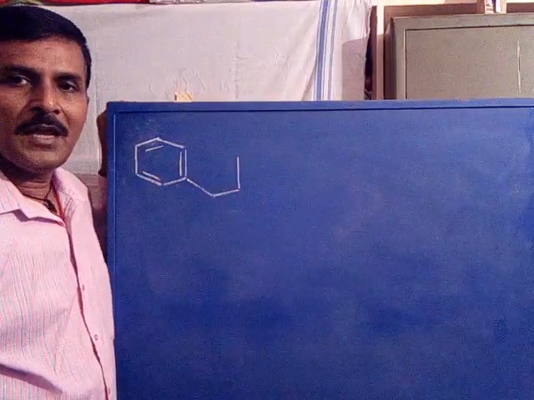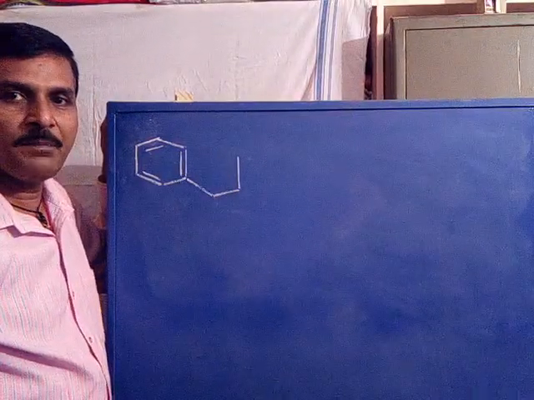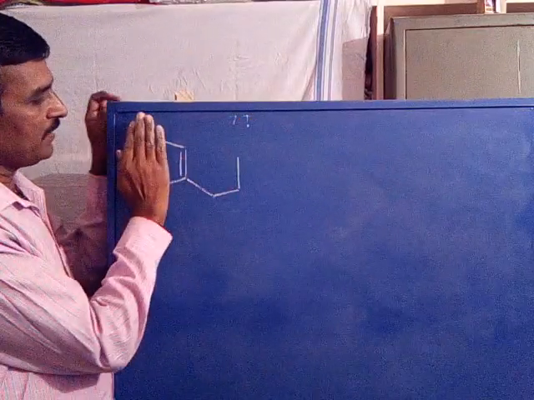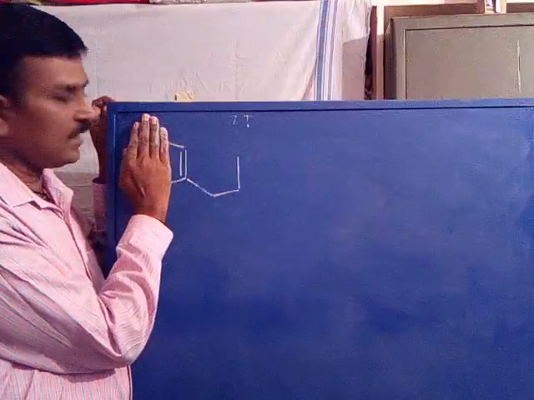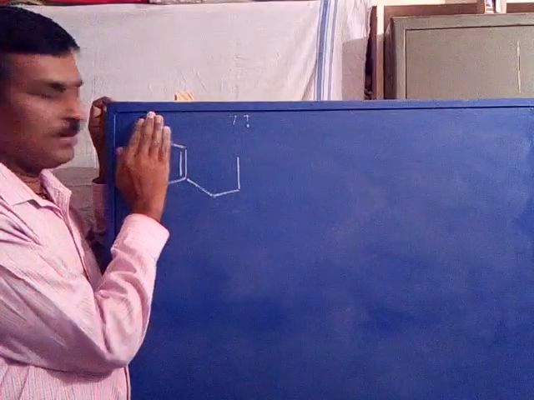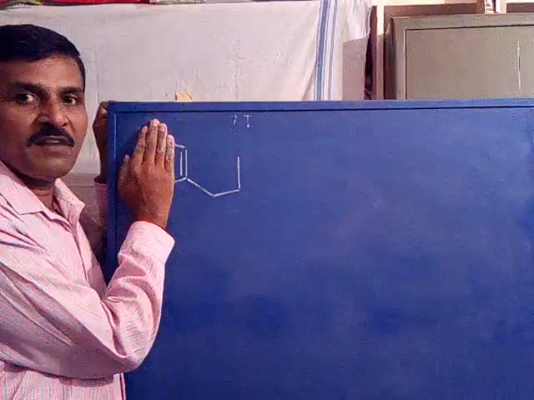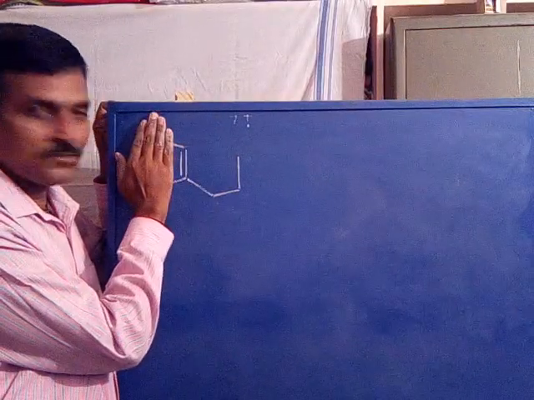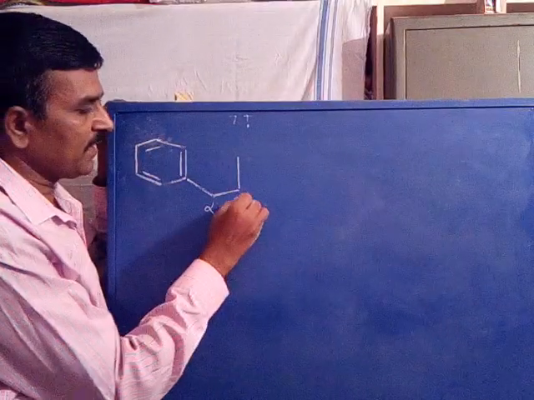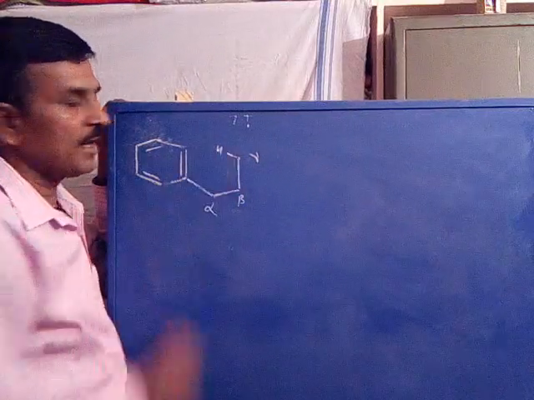Now this is n-propylbenzene, where the benzene is substituted by 1, 2, 3 carbons. This is the molecular ion. When we hide these carbons, you observe there is an unsaturated system. These are the doubly bonded, unsaturated carbons. When we hide these carbon atoms, we get the structural requirement for McLafferty rearrangement, where this acts as the unsaturated system. With respect to the aromatic ring, the first carbon is alpha, the second carbon is beta, the third carbon is gamma, which has the gamma hydrogen.